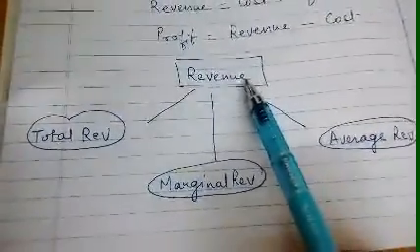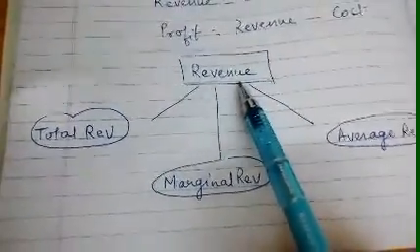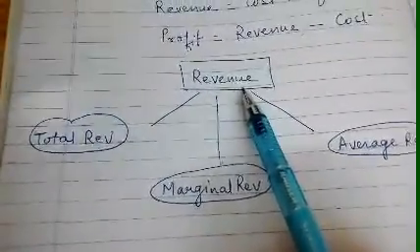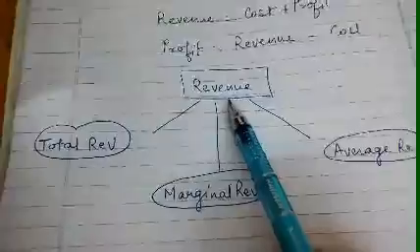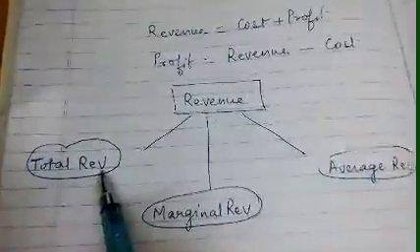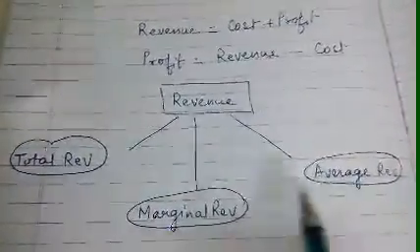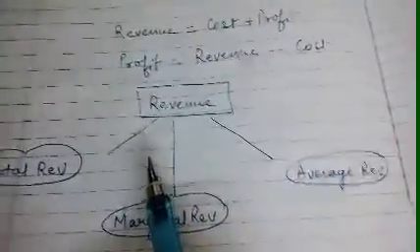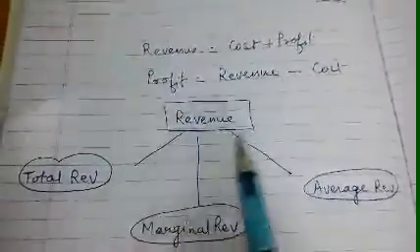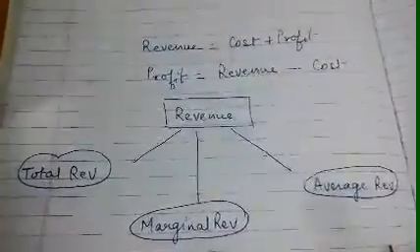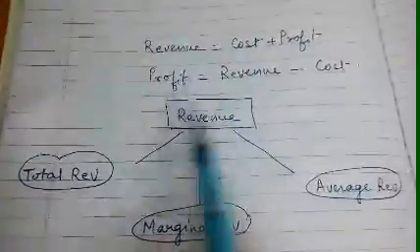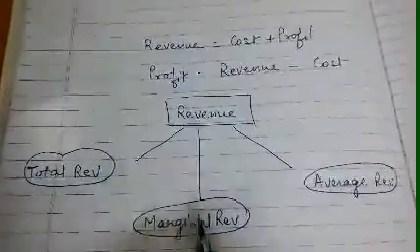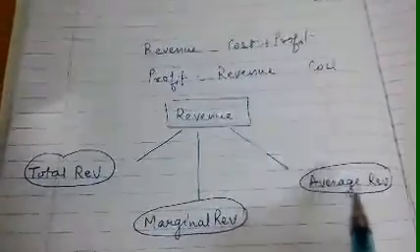So as we are talking about revenue, now we are going to study about the components of revenue. Revenue is having three components: first is total revenue, marginal revenue and average revenue. It is almost similar to the concept of total cost, marginal cost and average cost. So revenue is also having three components: total revenue, marginal revenue and average revenue.